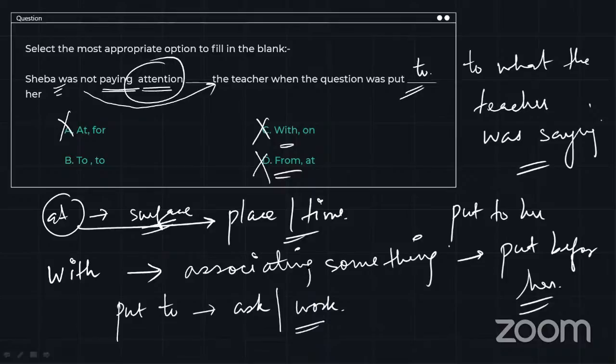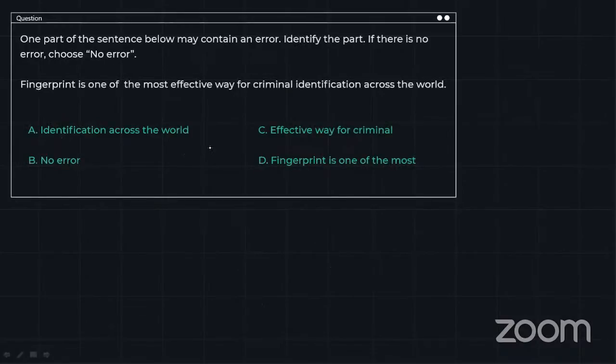So when the question was put to her, that was put before her or being asked of her, she was not paying attention. So we are going to use to before both the blanks. That means option B is going to be our answer. All right. Okay, let's move forward.